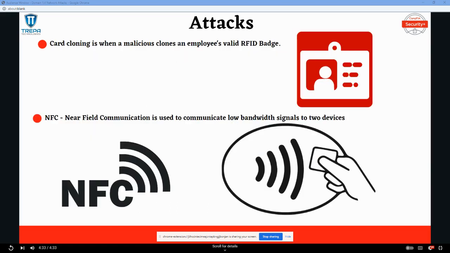Another attack is card cloning. This is a technique to steal a person's valid RFID badge by cloning that card and its RF signature onto a fake badge.